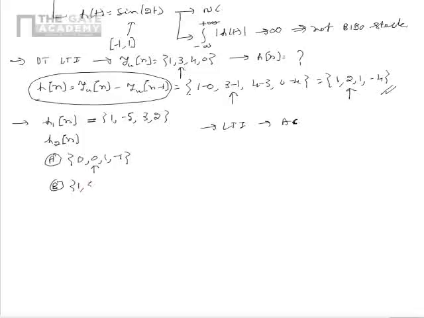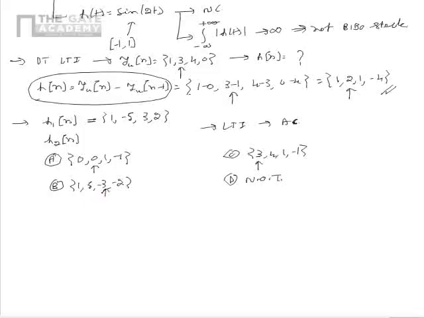Option B is 1, 5, -3, -2, where -3 corresponds to the instant n is equal to 0. Option C corresponds to 3, 4, 1, -1, where the value 3 corresponds to n is equal to 0. Option D means none of these.